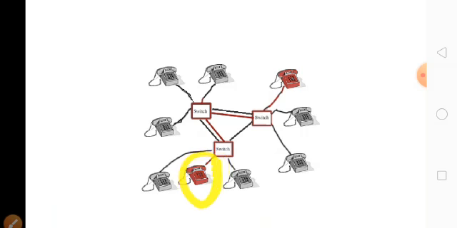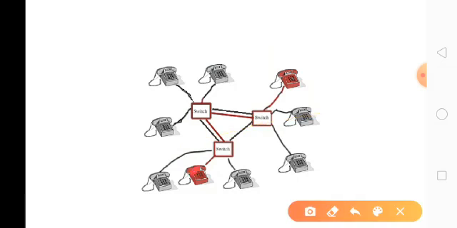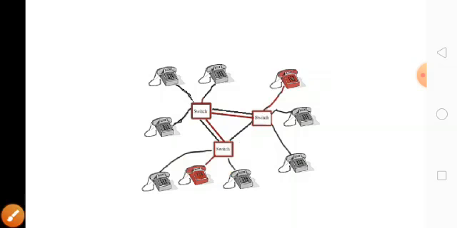Once we make a call from this device to this device, the connection is established. Then the data, meaning our voice, is transferred from this place to this place through this connection. Once the data transfer is ended, the connection automatically disconnects. That is called connection disconnection.